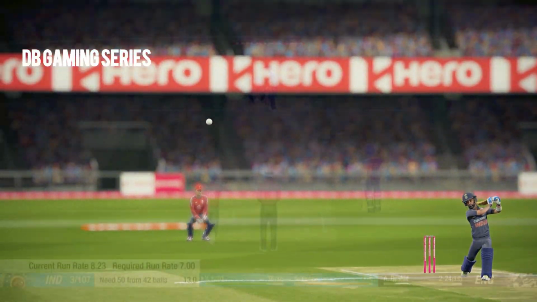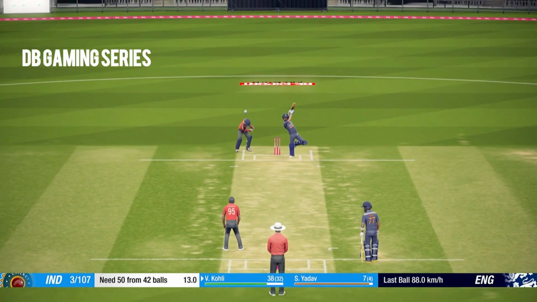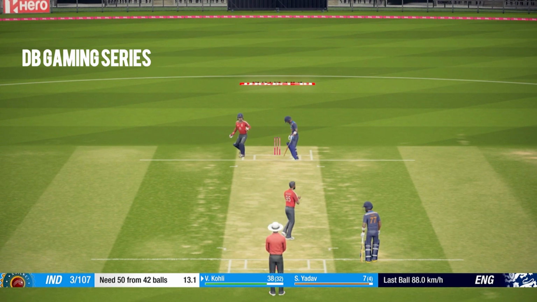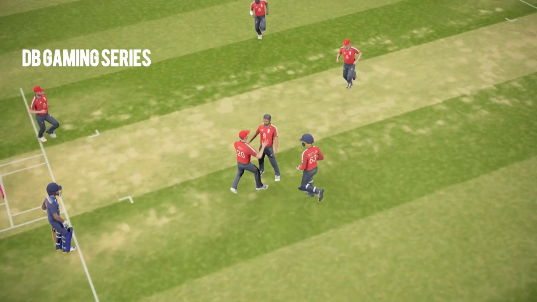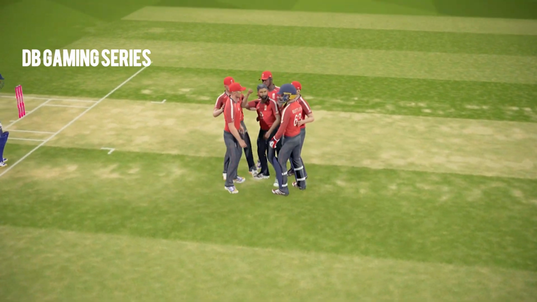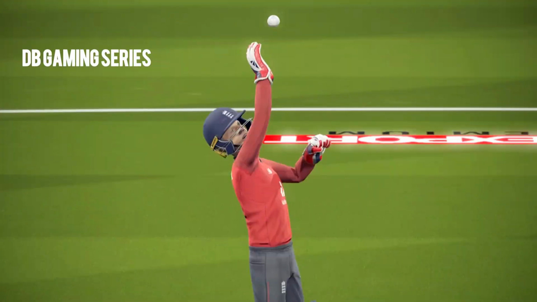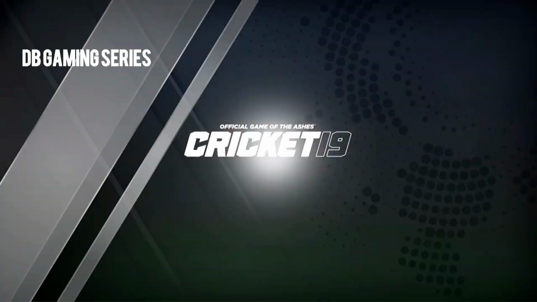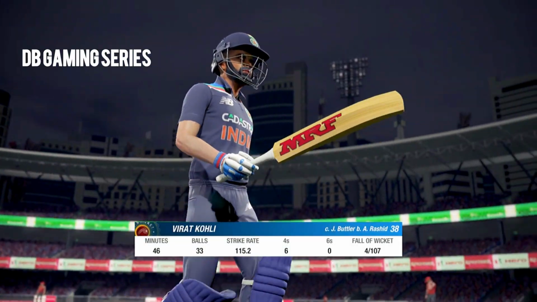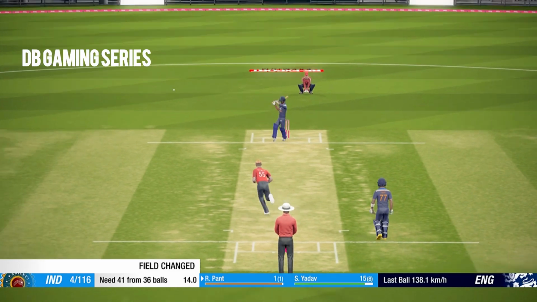And a brilliant knock here by the skipper. And Kohli nicks it. Brilliant take by the keeper. And finally, Adil Rashid gets his man. Virat Kohli just trying to, not sure where he was trying to hit that delivery. But a brilliant take by Jos Buttler as Virat Kohli walks back for 38.